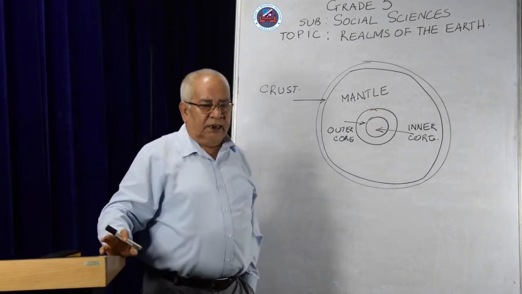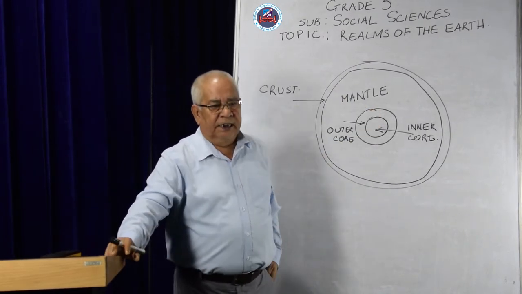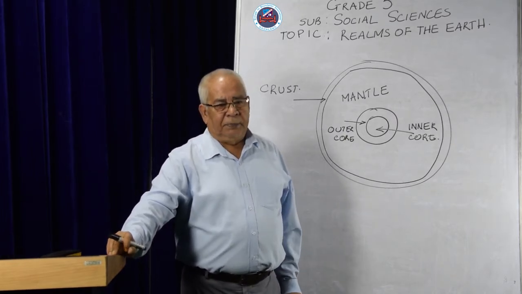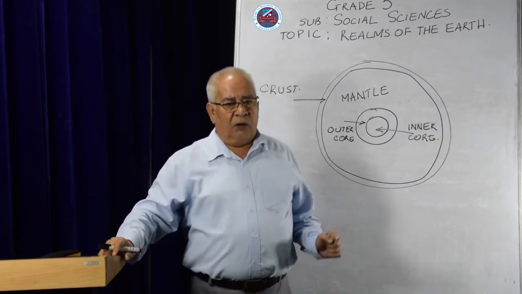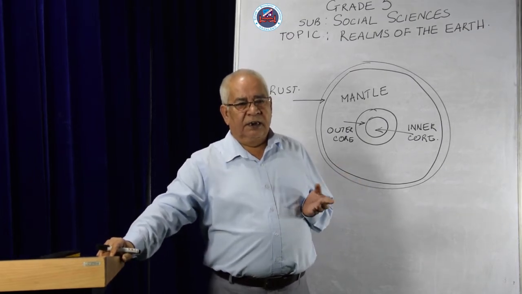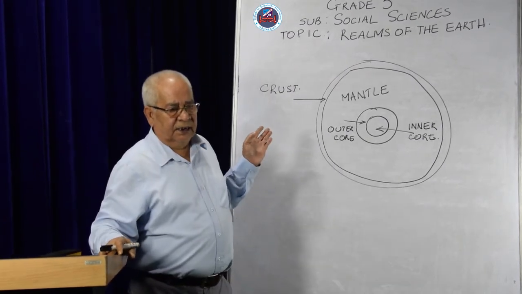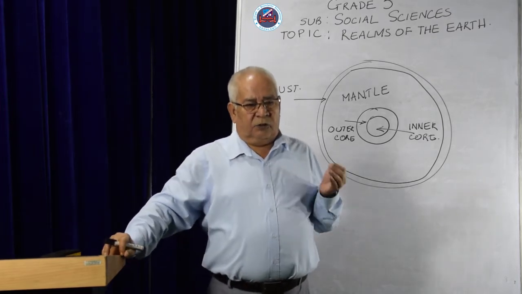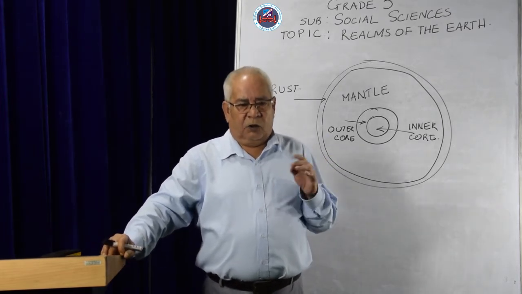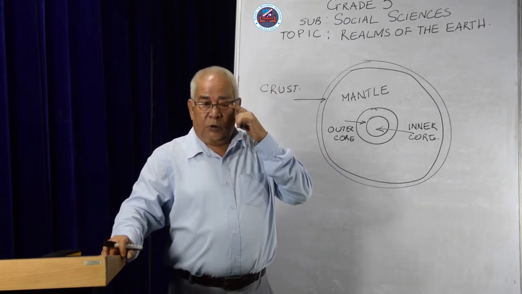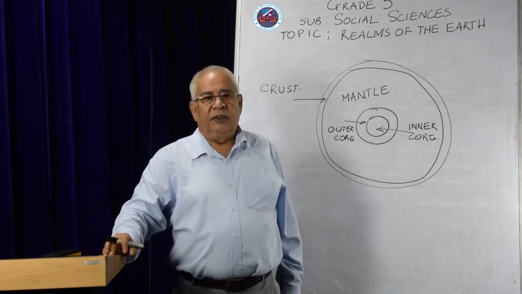Now one other thing that you must remember is that the deeper we go into the earth, the hotter it becomes. And all layers are composed of rocks and minerals. Now, the outer crust, we have rocks and minerals. Mantle also, which is the middle layer, also has rocks and minerals. And the third one is the innermost layer, which is really solid.